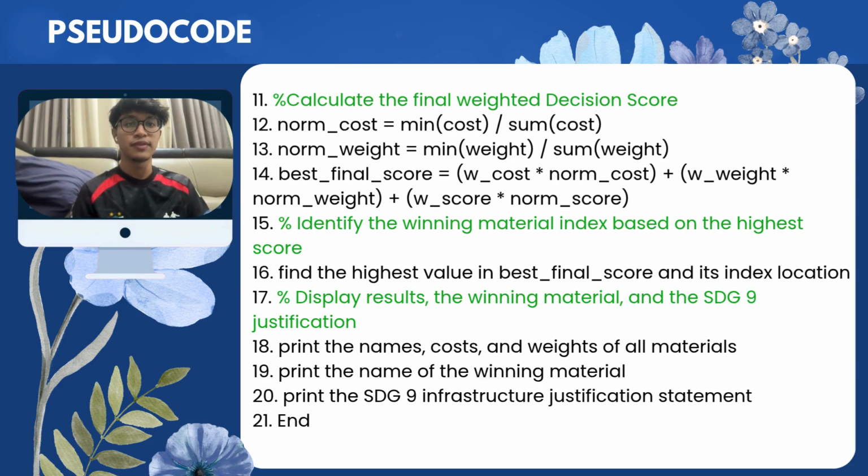Next, in steps 15 and 16, we find the highest value from the best final score that we get from the previous steps. Lastly, from step 17 through 20, the program displays the result, the winning material, and the SDG justification. And lastly, in step 21, the program ends.